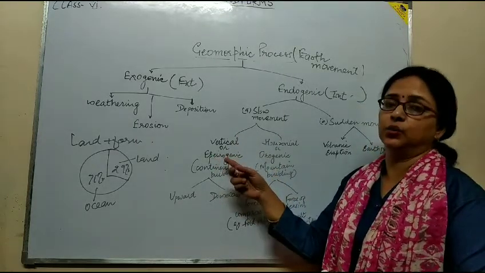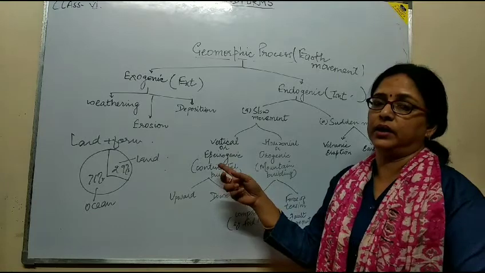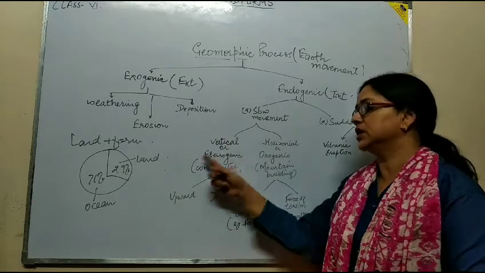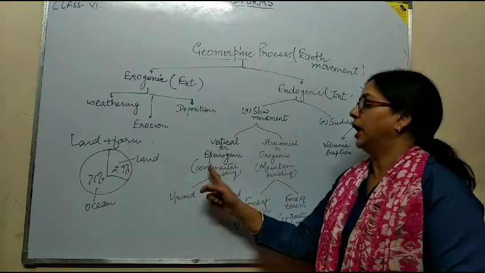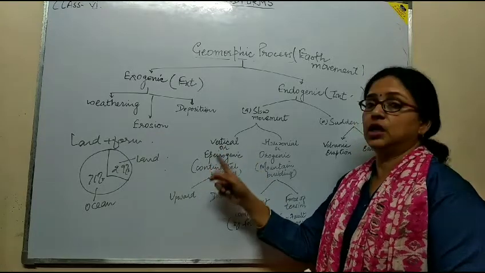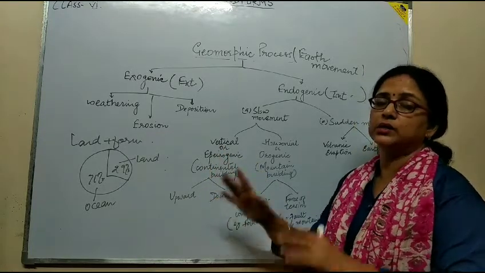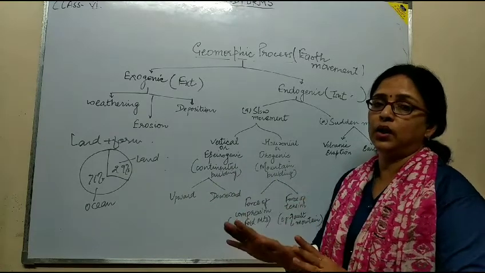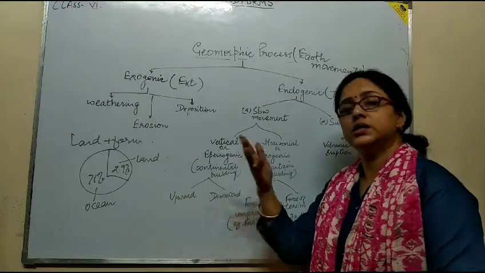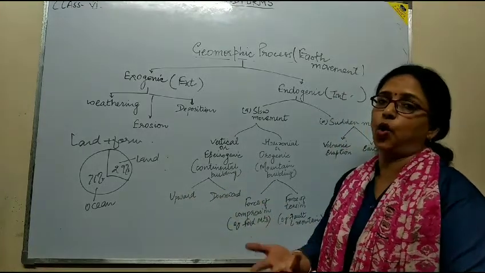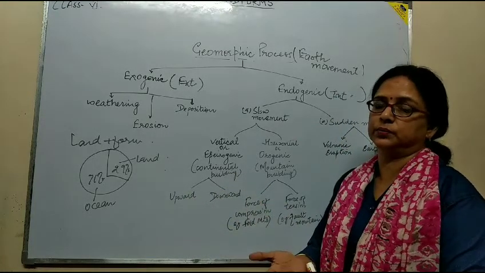Epirogenic is a Greek word which means continent, meaning it results in continental building. In that one, the surface of the earth is not disturbed. No faulting takes place. There is only the sinking or rising of the surface of the earth.